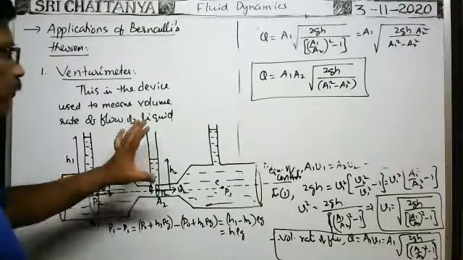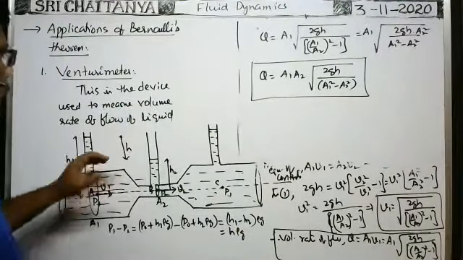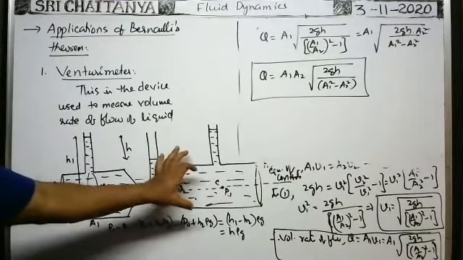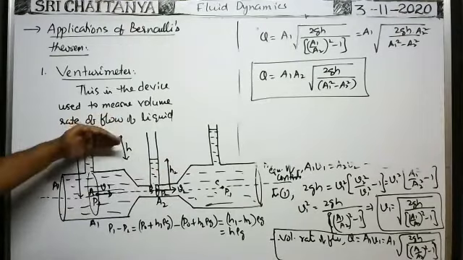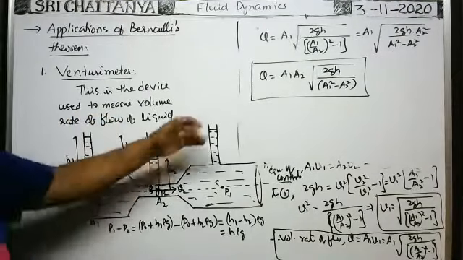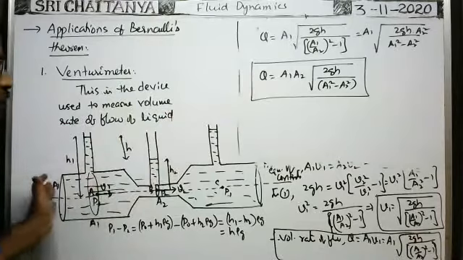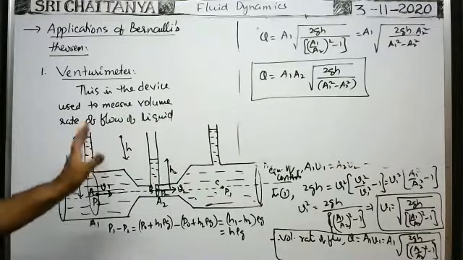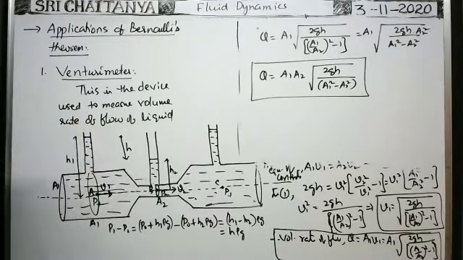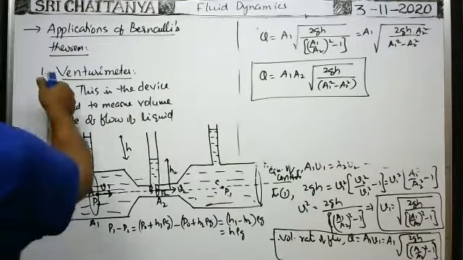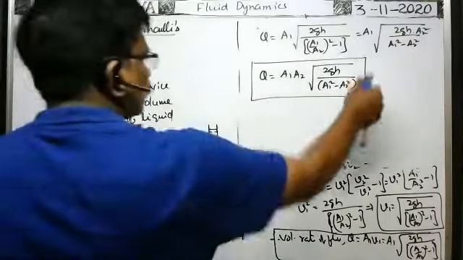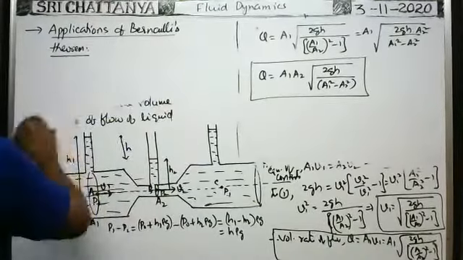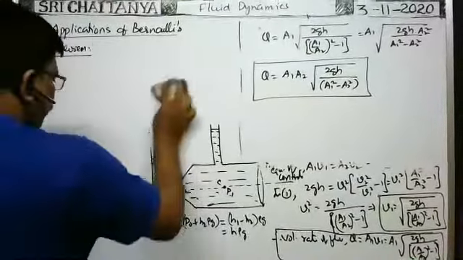So in the case of the venturimeter, if you know A1, A2, and the difference in heights of the liquid levels in the broad tube and the narrow tube, then the volume rate of flow through this venturimeter is known. That is equal to the volume rate of flow through the given pipe. So in this way, with the help of the venturimeter, we can find the volume rate of flow.